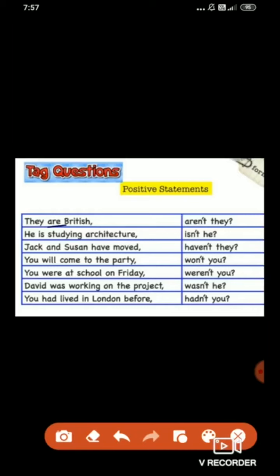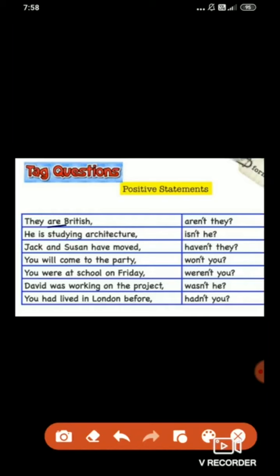Jack and Susan have moved. Haven't they? Because have is the auxiliary here. You will come to the party. Yes, this is important. Will turns into won't. Always keep in mind, will turns into won't. Won't you? We cannot write will not you. What do you have to write? Won't you? You were at school on Friday, weren't you? See, were is the auxiliary, and while adding the question tag, it turns into weren't.